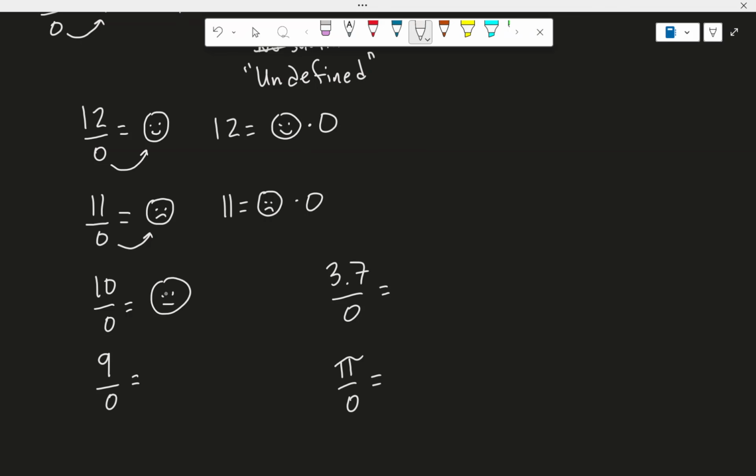Maybe like angry face? I don't know. What about 9 divided by 0? Should it be like, let me just draw like a butterfly? Okay, just bear with me. Pretend that's... Looks like that's pretty good.